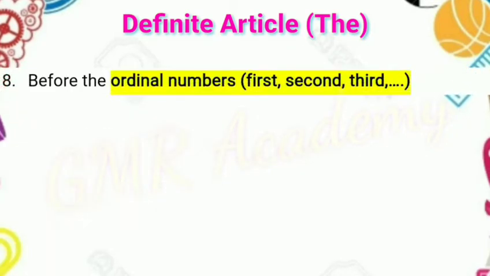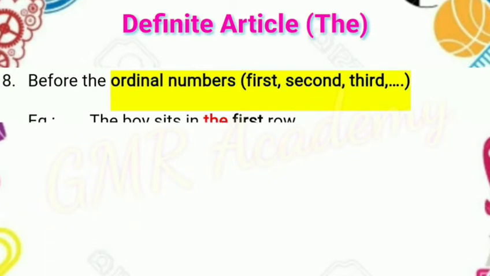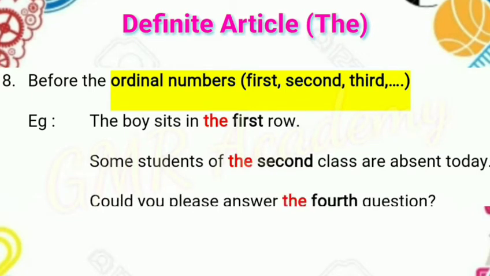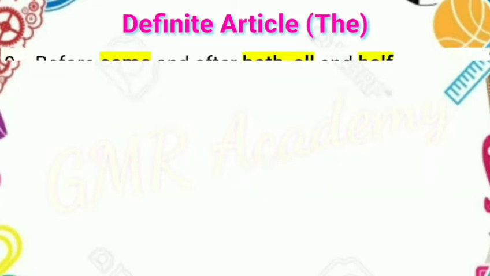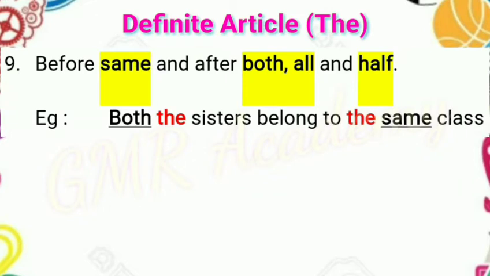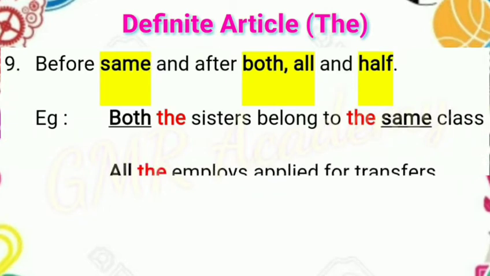Next point: before the ordinal numbers such as first, second, third, fourth, fifth, and so on. Examples: the boy sits in the first row. Some students of the second class are absent today. Could you please answer the fourth question? Next point: the definite article the is used before same, and after both, all, and half.